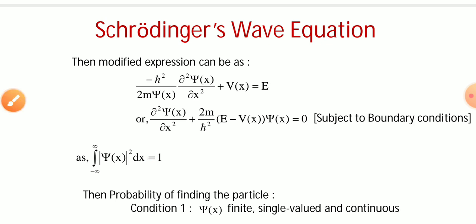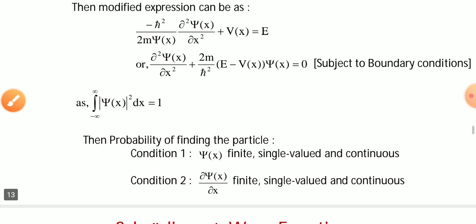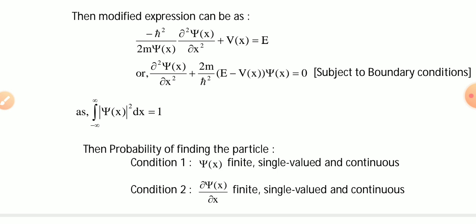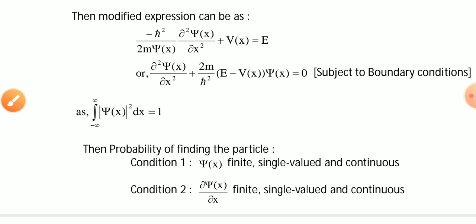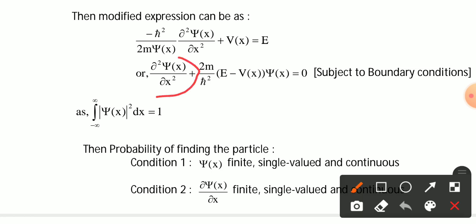So ultimately, for the probability of finding the particle, the condition is that psi of x should be finite, single valued and continuous. The second condition is that del psi of x by del x is also finite, single valued and continuous, because from this equation you can conclude that this one term equals 0 and this other term also equals 0.